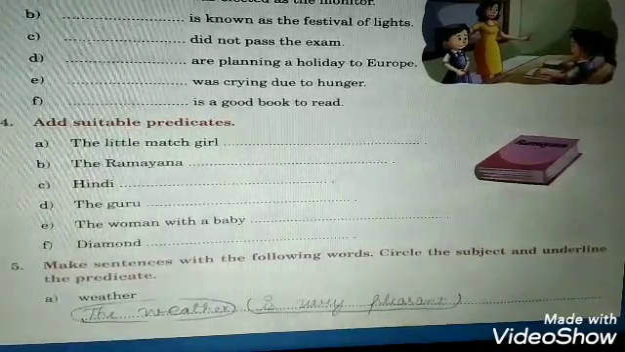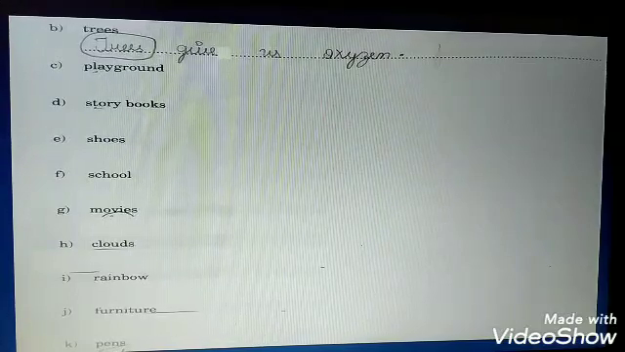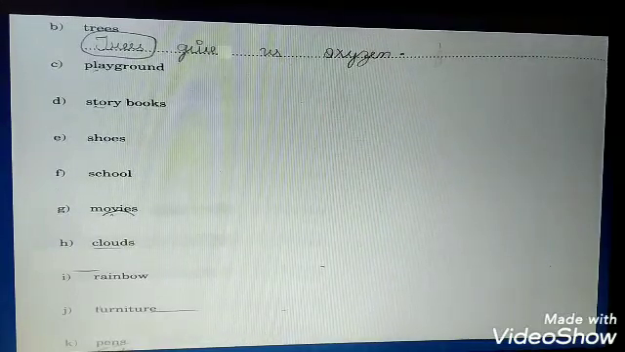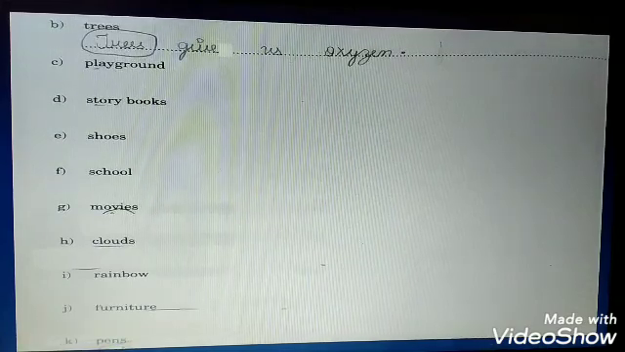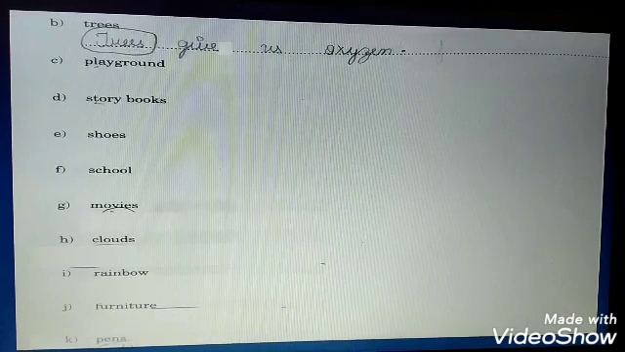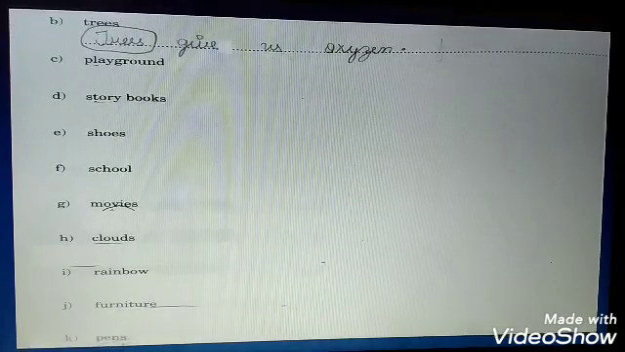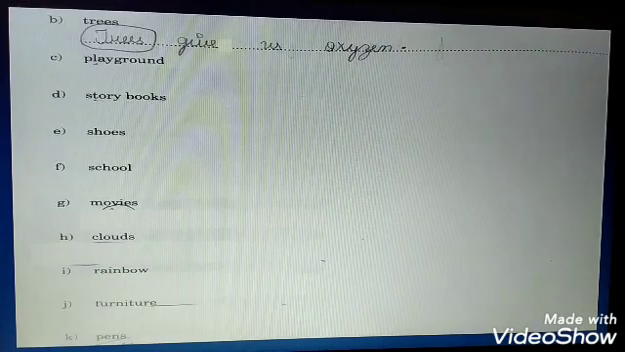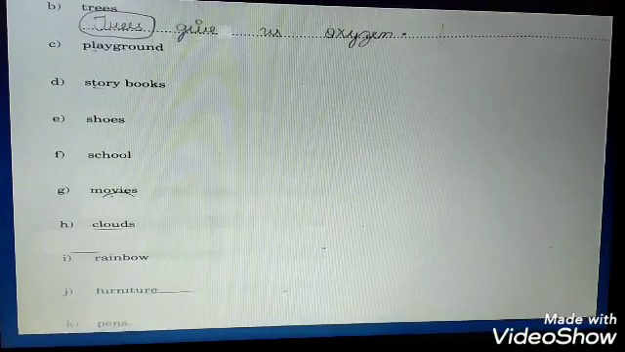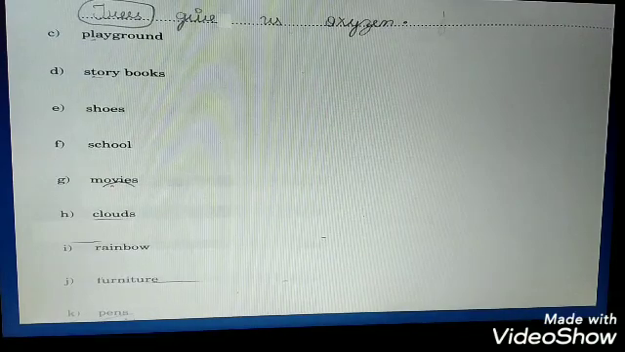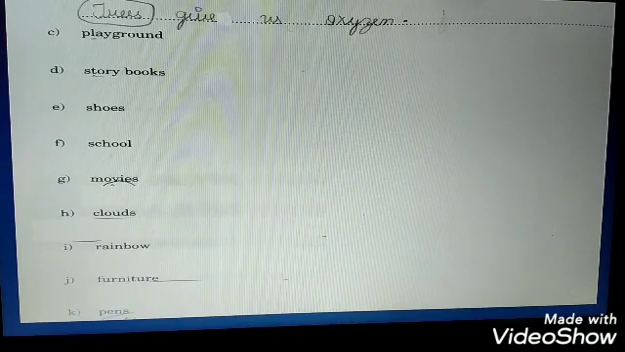And the number B is trees. Trees give us oxygen. Here the word trees, we are talking about it, so it is your subject, and the remaining part of the sentence is your predicate. In the same manner, we have multiple words here which you can see. You may construct sentences for those, and even you may underline and circle to indicate subject and predicate.